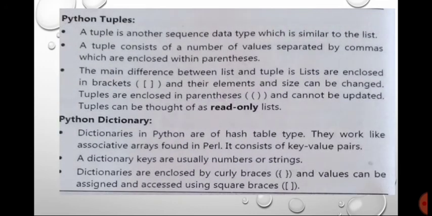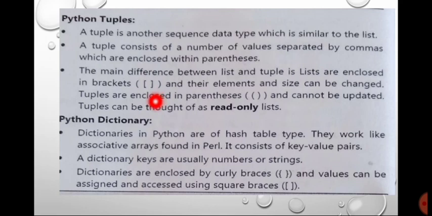Now let us move towards the Python tuples. A tuple is another sequence data type which is similar to the list. So what is the difference between the list and the tuple? A tuple consists of a number of values separated by commas, similar to the list, which are enclosed within parentheses. In the case of a tuple, we are going to use enclosed brackets.